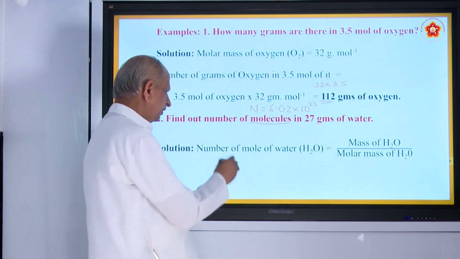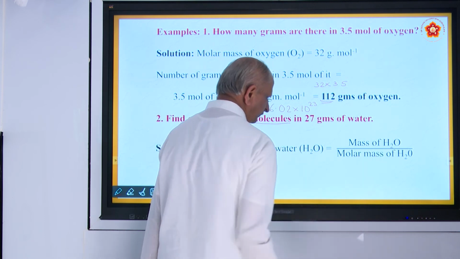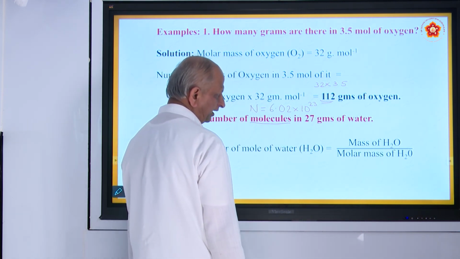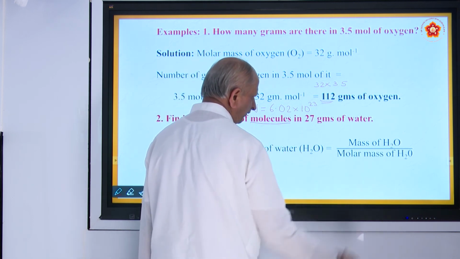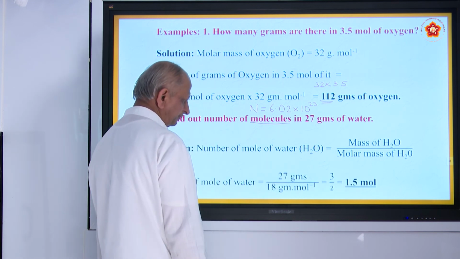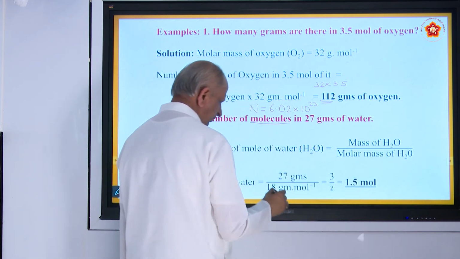So the number of moles of water is the mass of water divided by the molar mass of water. So the grams of water we have taken is 27 divided by molecular mass, that is 18.